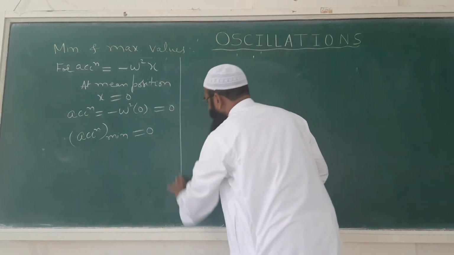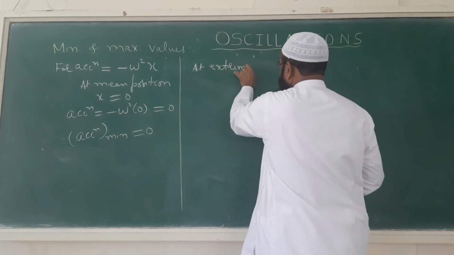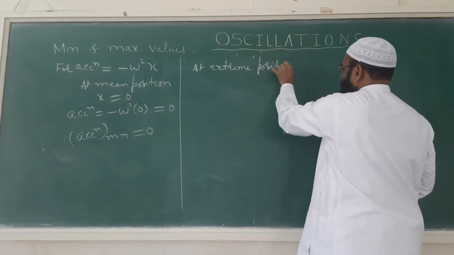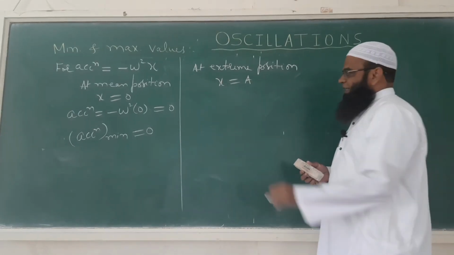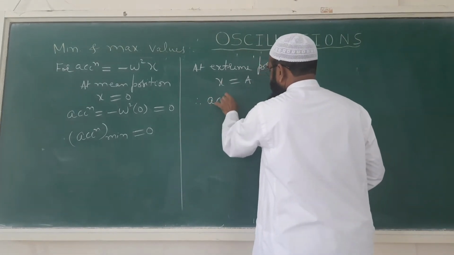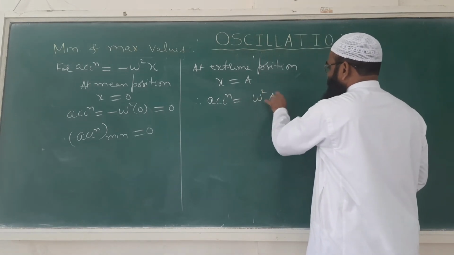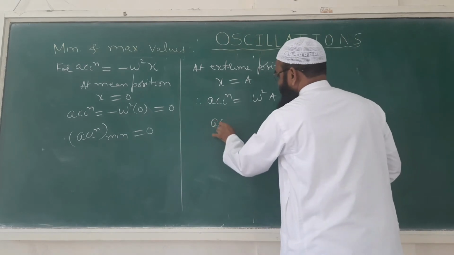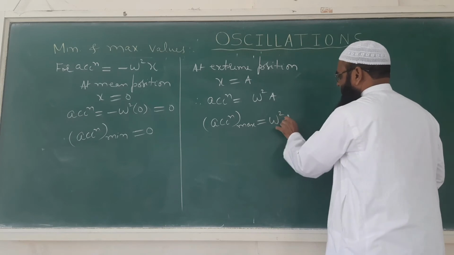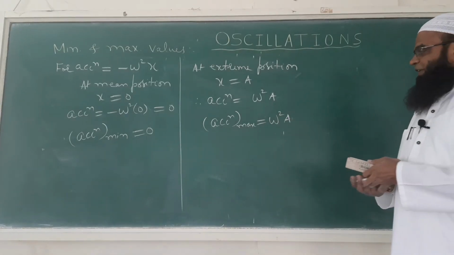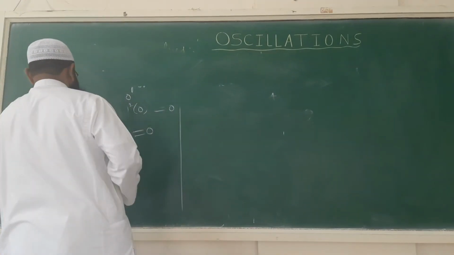So what should happen at the extreme position? At extreme position, x is equal to a. Therefore acceleration, in terms of magnitude, will become omega square a. That means acceleration is maximum at the extreme position. After this we will see some definitions which are related with simple harmonic motion.